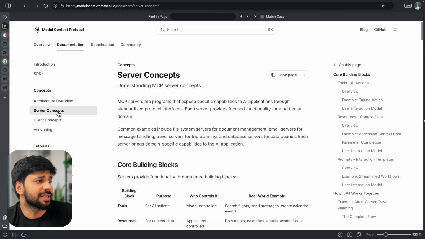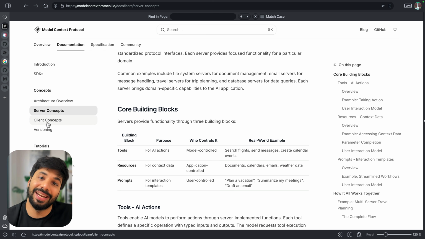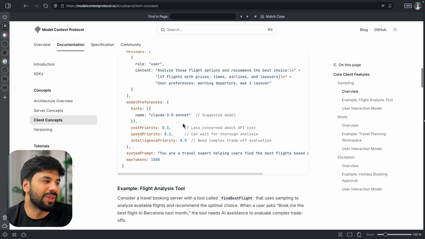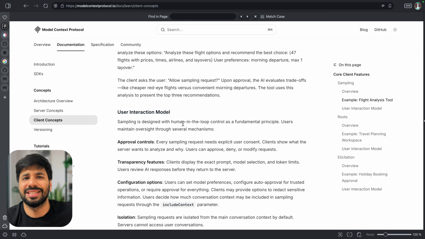If you go on, let's say, the server concepts, you will see tools, resources, and prompts, just like how I have explained to you. And on the client concept, we will have how they are connecting, right? Sampling flow and all these things, what all we have to define to call them. So again, the same things in a difficult to understand language.